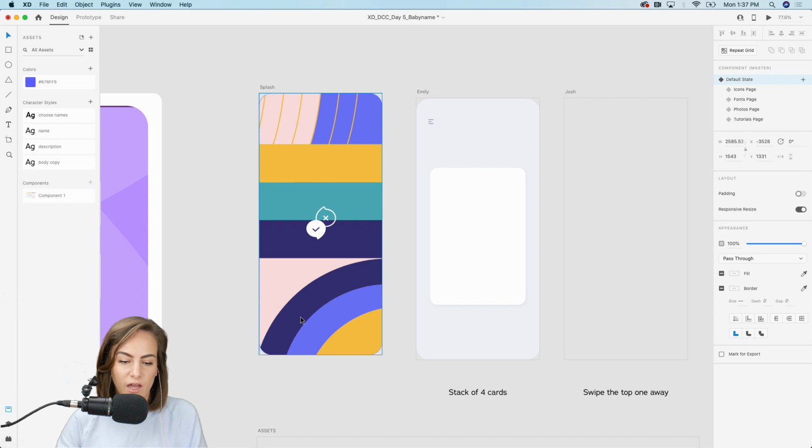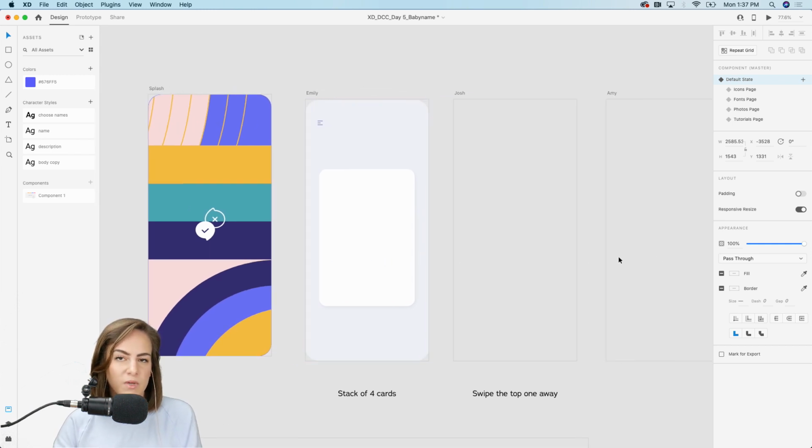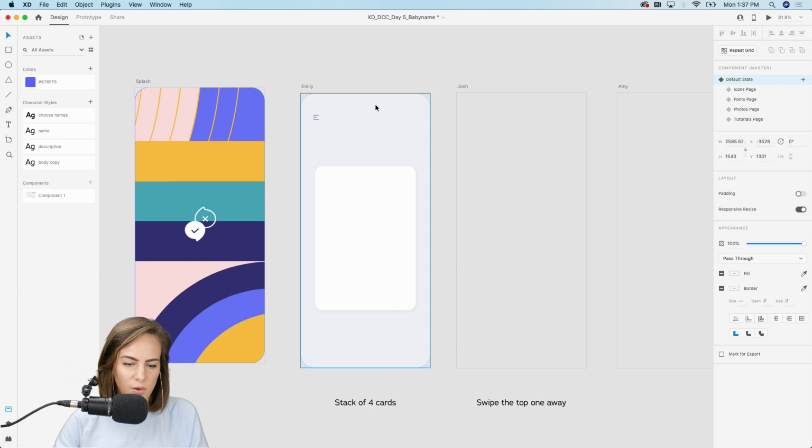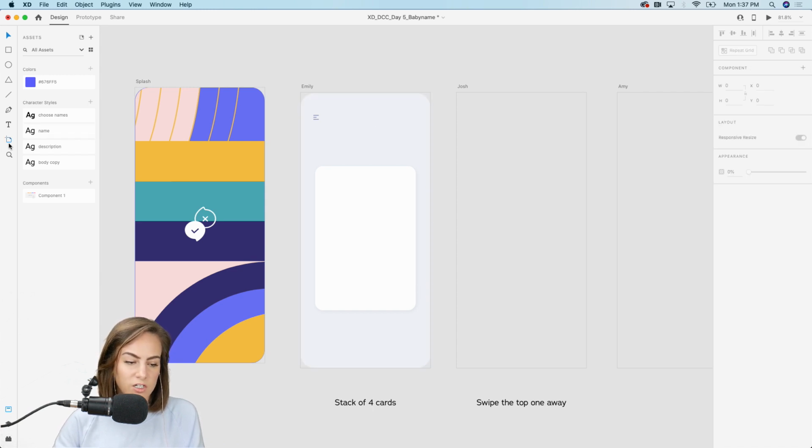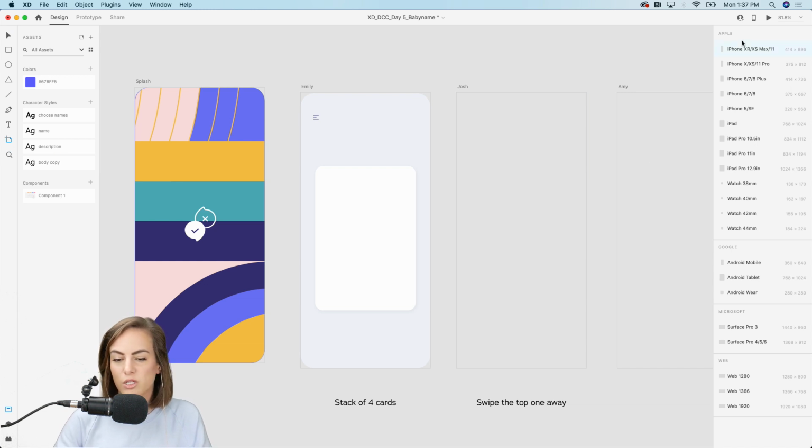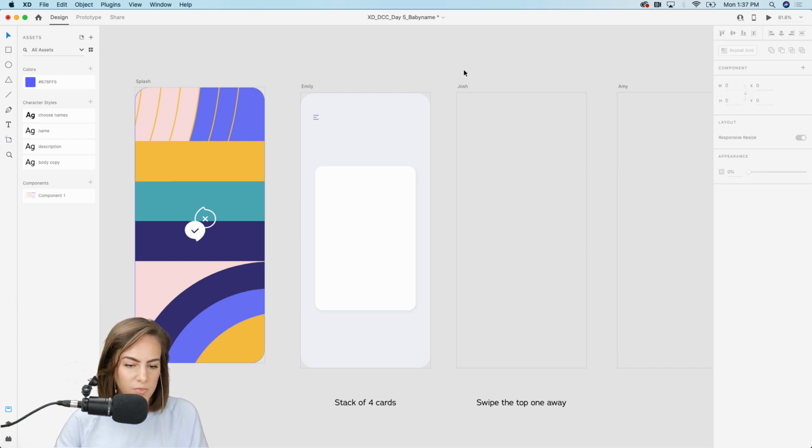I wanted to add a splash screen with some kind of vibrant pattern, since in the rest of the screens we're not going to be having too much going on. So I just wanted to add that contrast for some excitement. I've already added a gray background, and if you're just starting, just hit this artboard button over here. You can choose whatever size artboard you want. I usually go for iPhone XS, whatever's the largest size of mobile.